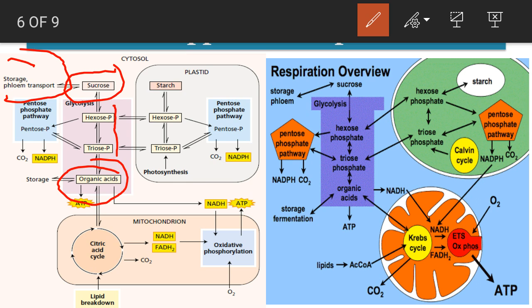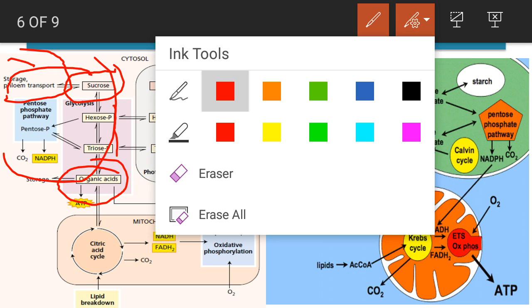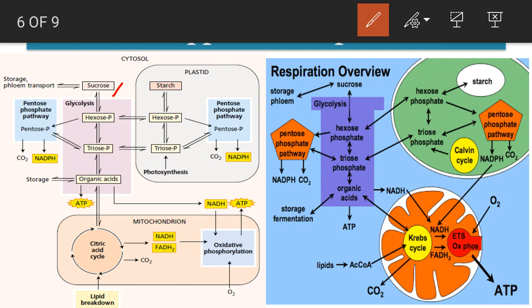All these steps are interlinked with one another. Sucrose is degraded, it forms hexose phosphate, then triose phosphate and ultimately pyruvic acid. This complete step is nothing but glycolysis. After the completion of glycolysis, the organic acid pyruvate, the product of the complete reaction and the interlinking step, enters into the matrix of mitochondria.